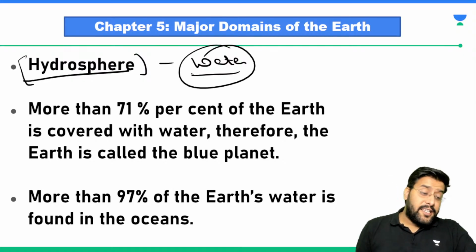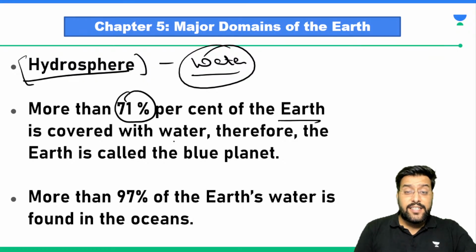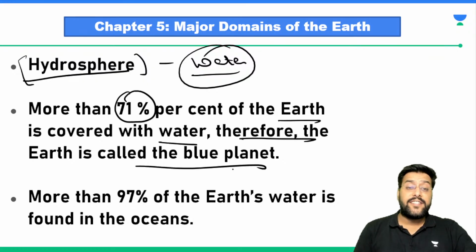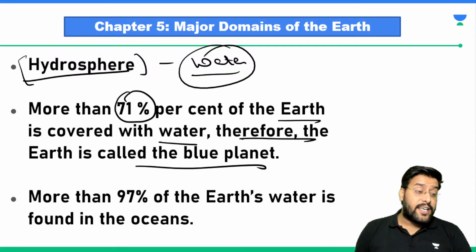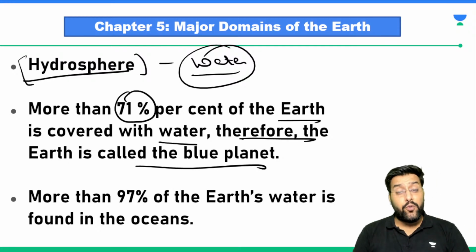So water is a really important component. More than 70% of the earth is covered with water. Therefore it is called a blue planet. If you have seen the images of the earth that were sent from space, you will find the color of earth as what? You will find the color of earth as blue. What makes this earth look blue in color is the presence of water.